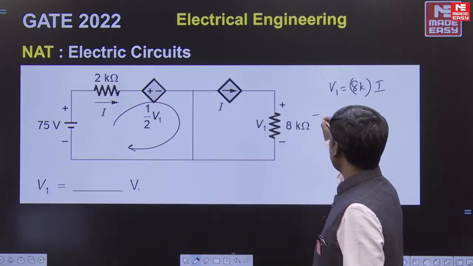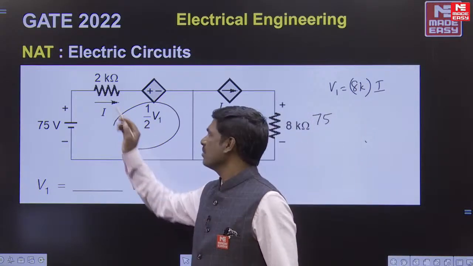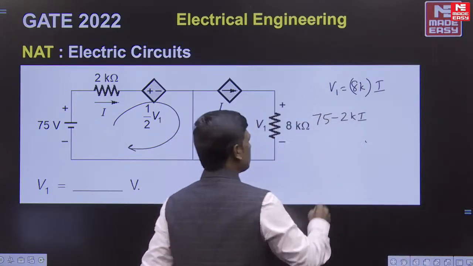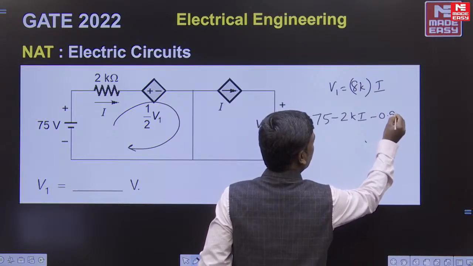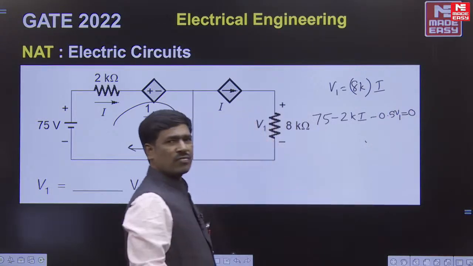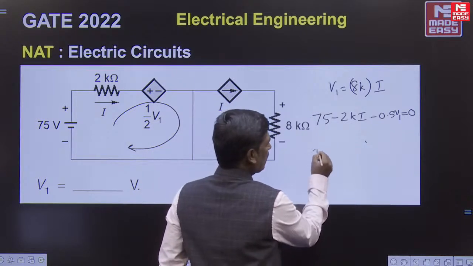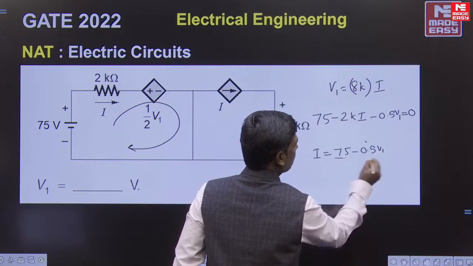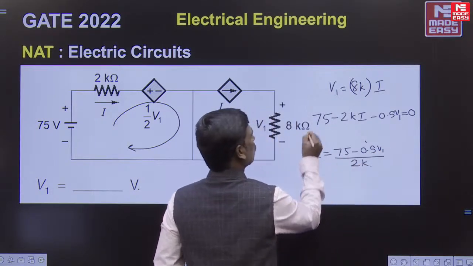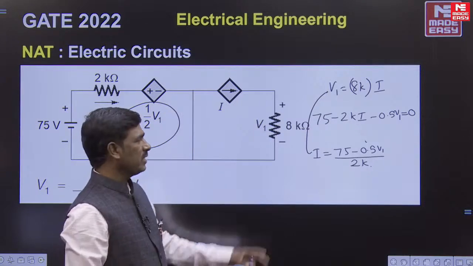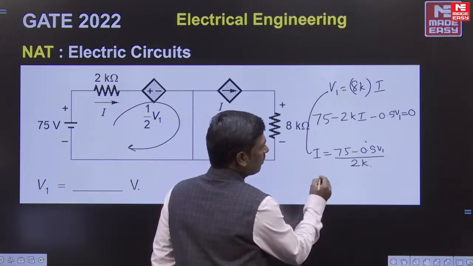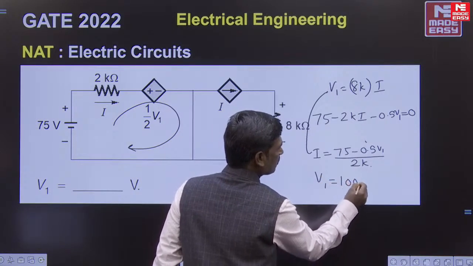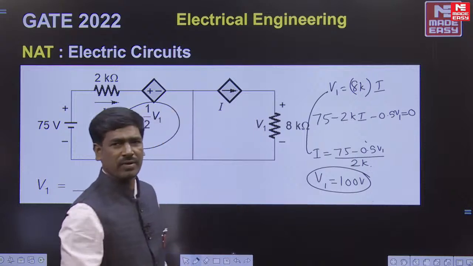It is very simple. 75, the current flowing here is minus 2k into I, and minus 0.5 V1 is equal to 0. From this you write I is equal to (75 minus 0.5 V1) upon 2k. Just substitute this in place of I, and you get V1 is equal to 100 volts. You are just using KCL, KVL and Ohm's law.